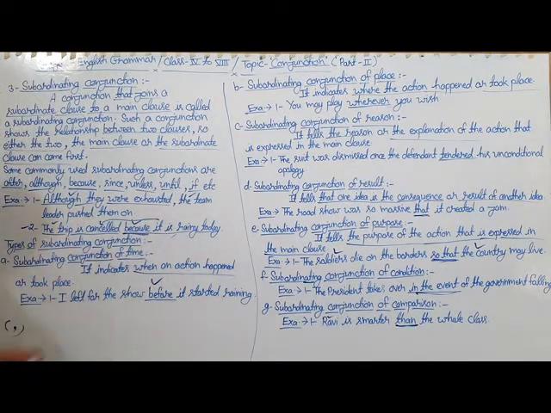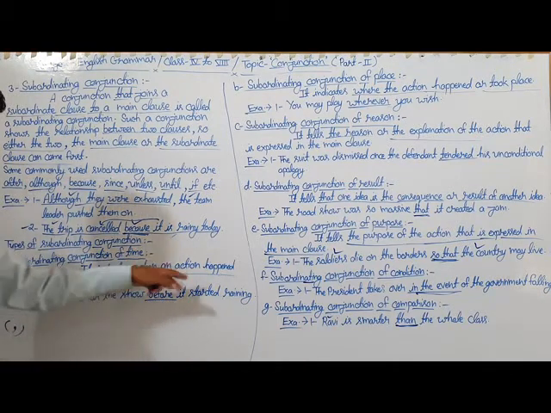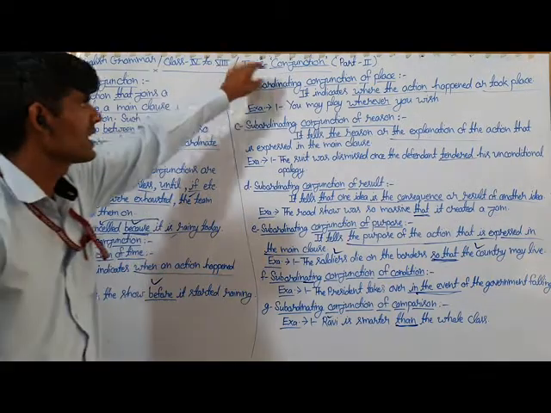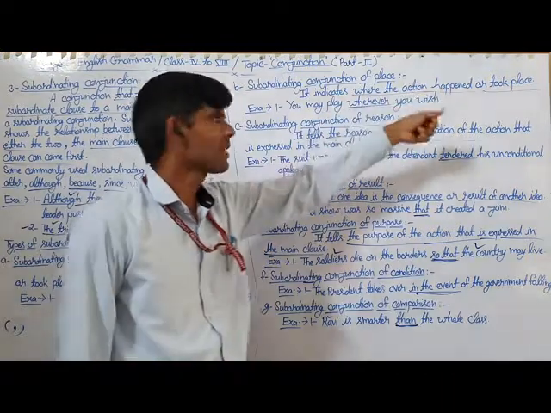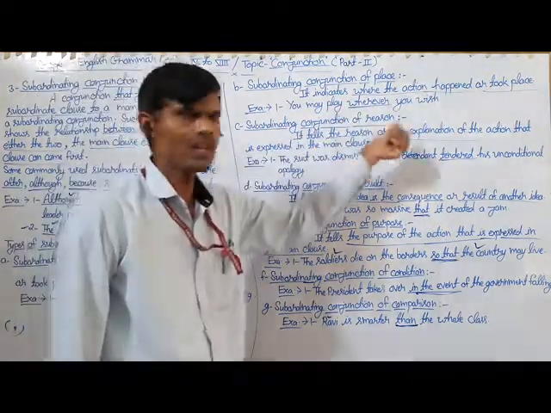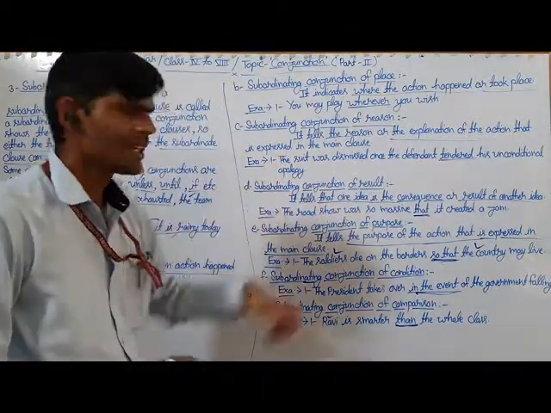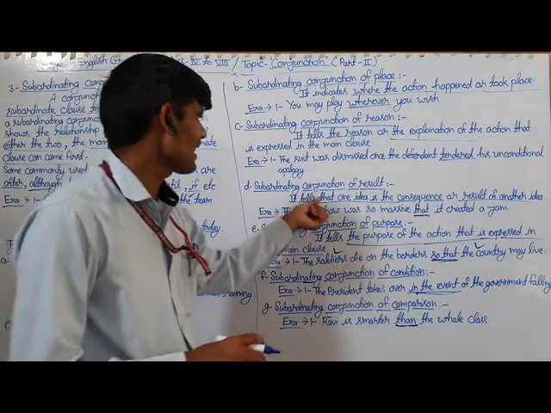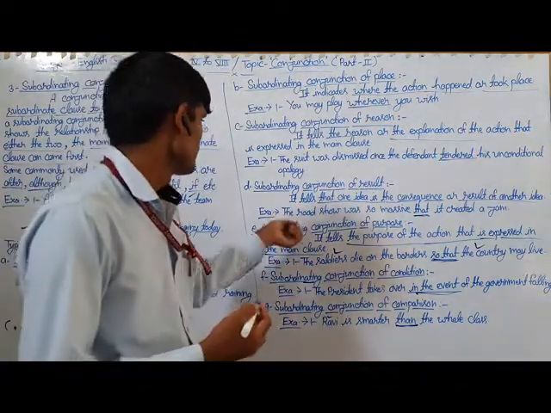The subordinating conjunction of time indicates when an action happened. Place indicates where an action happened. Reason tells the reason or explanation of the action expressed in the main clause. Result tells that one idea is the result of another one.